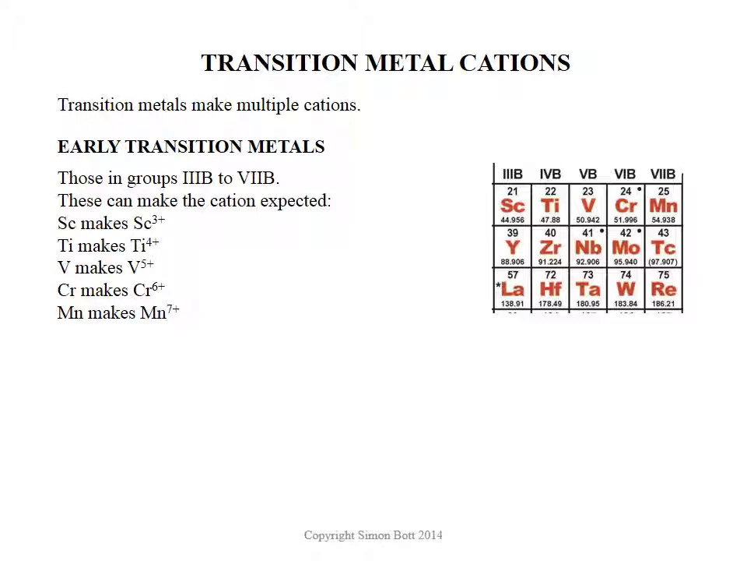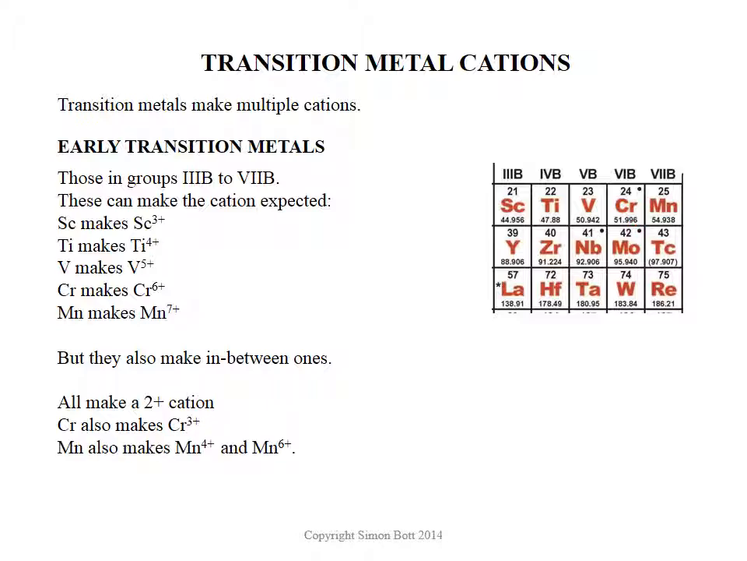You're thinking, okay, what's the deal with these transition metals? Why did I say they're awkward? Well, because they can also make in-between ones. Every single one of these transition metals up here can make a 2+ cation. So Ti2+, Cr2+, Mn2+. Chromium also makes a very, very happy 3+ cation. Manganese, and you'll see this in some of the experiments that you do later on, not only does it make Mn7+ and Mn2+, but also Mn4+ and Mn6+, and so on.